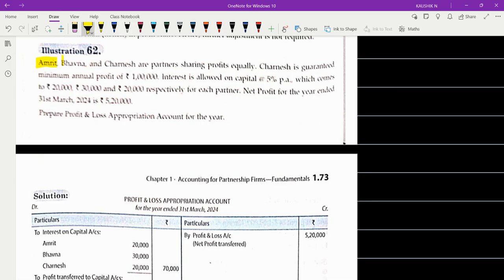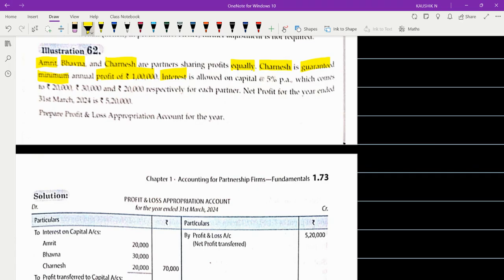Amrit, Bhavna, and Chamesh are partners who are sharing the profits equally. So they are equal partners. Chamesh is guaranteed a minimum annual profit of rupees 1 lakh.